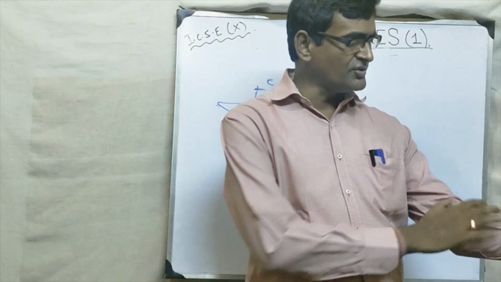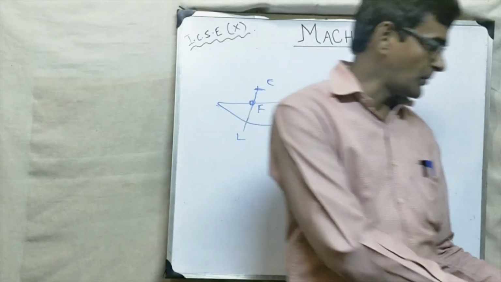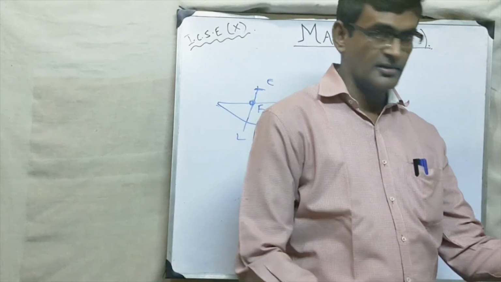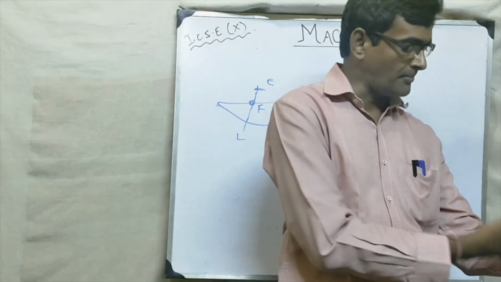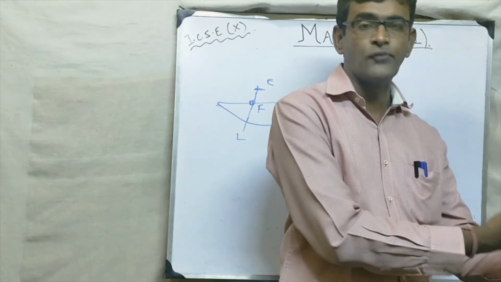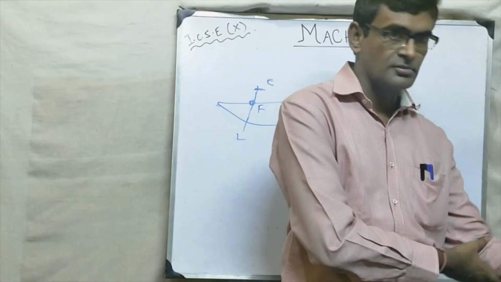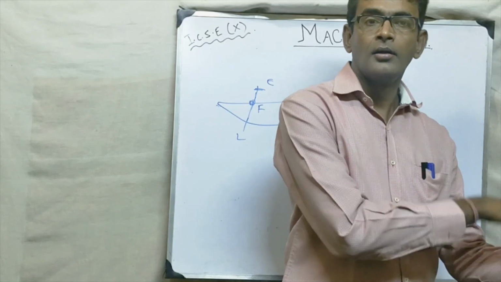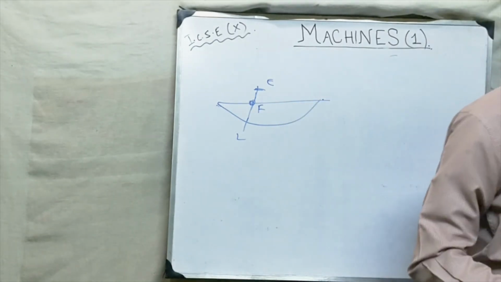If you are holding anything in the hand, suppose I am keeping a book on my hand this way, this is the load. From where will I get the effort? These muscles are giving me the effort to hold it. And this is the fulcrum. So here the effort is in the middle. So this is the class 3 lever.